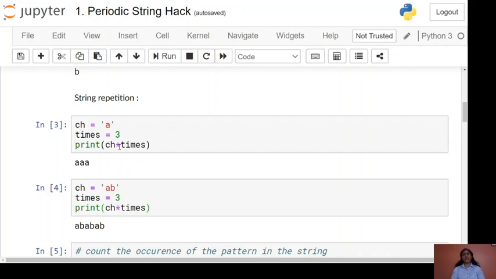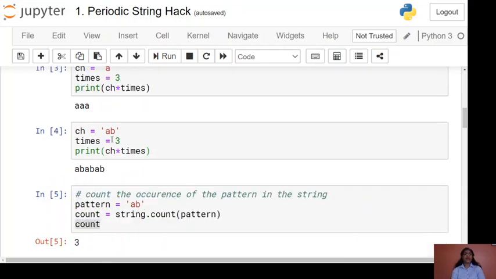You can multiply two numbers, an integer and a float, or a combination of them, but with this operator you can even multiply a string. It will repeat that string the number of times specified in the expression. Here our string is A and we use 3, so A into 3 gives you AAA.